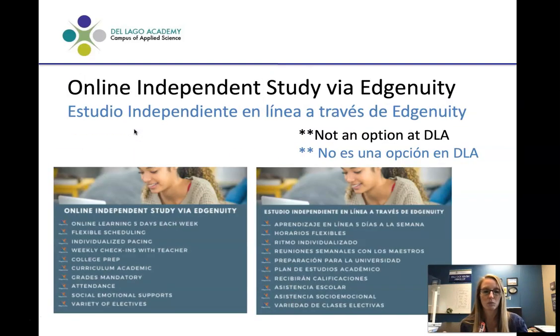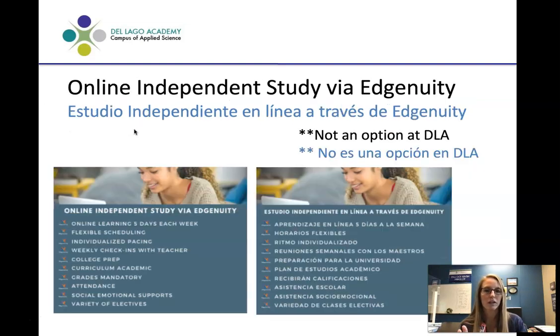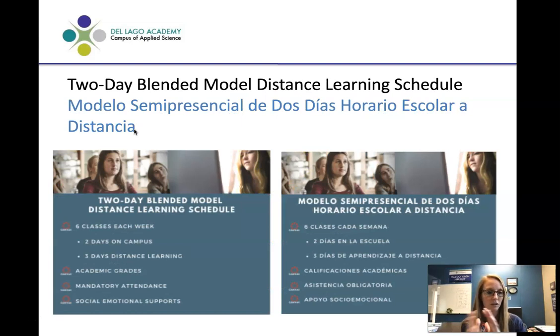So just to go through these one more time really quickly. Online independent study via Edgenuity, not a DeLago program, it would require a transfer. And this is independent, individually paced. 2-day blended model is our option at DeLago. So if you choose this, your scholar will come on campus 2 days a week in the orange tier, and they would remain at DeLago. Neither of these, if you put them as your first choice, will get the follow-up question. That's your choice, and that's how you'll be placed.